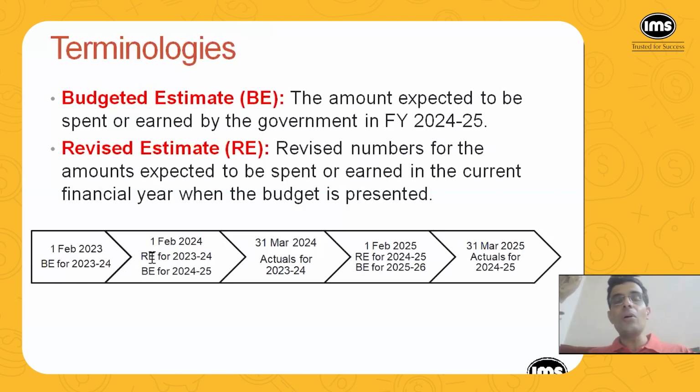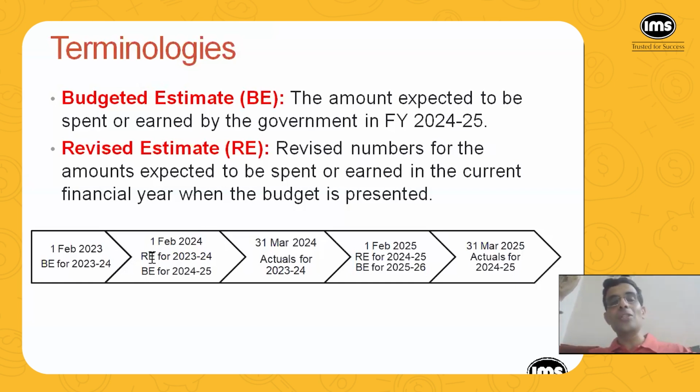Now, the budget was presented on 1st of February 24. So at that time, some 10 months of the financial year 23-24 had passed. And now the government has a better idea about how the actual numbers will be.